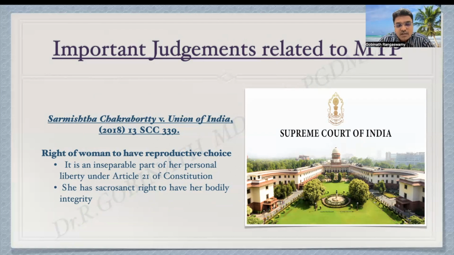So that is what the act says about Article 21, which includes right to life and also includes right to personal liberty. The woman has the personal liberty to preserve her bodily integrity. So this act gives respect to that Article 21. And also it considers the women's right to have their reproductive choice.